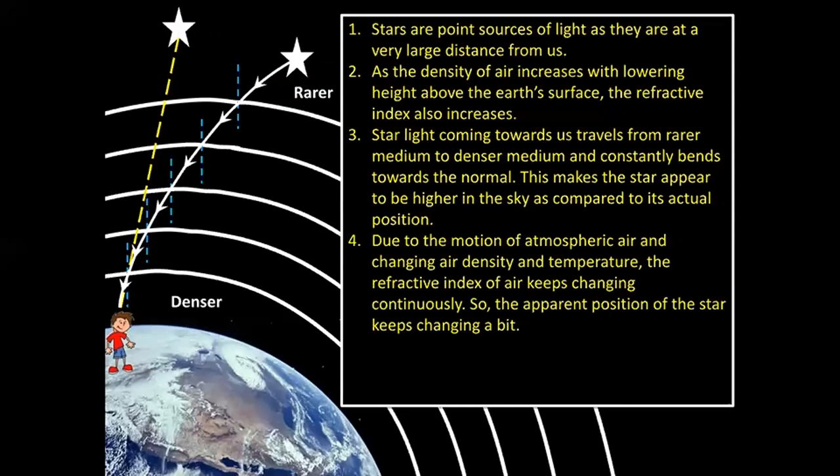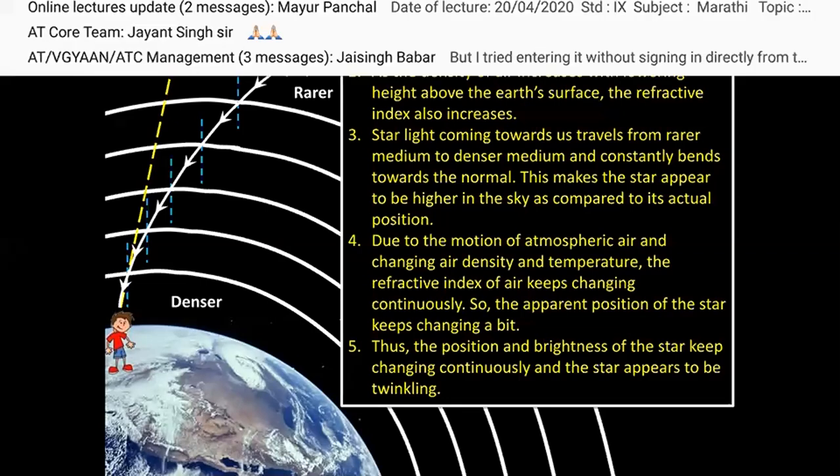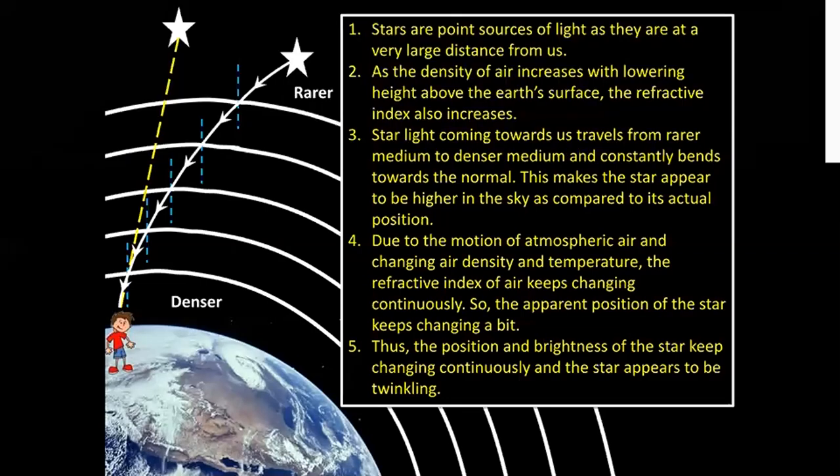तो ये सब changes की वजह से the refractive index of air keeps on changing. So the apparent position of the star also keeps changing a bit. Thus, star का position भी change होता है, star का brightness भी change होता है, and that is why the stars appear to be twinkling at night. So remember children, stars are twinkling only because of refraction of light.